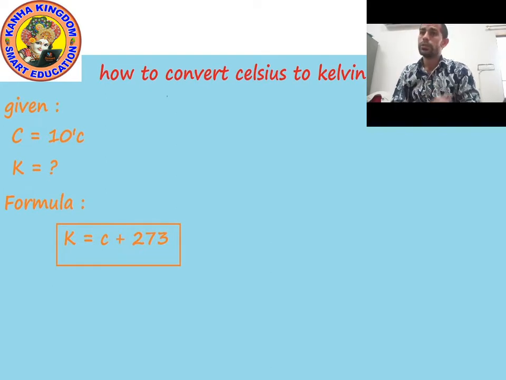So, in short, if you want to know the value in Kelvin, then just add the given value to 273. But if you want to know the value in Celsius, just subtract the given value from 273. Okay, understood? Now let's move on to the next point.